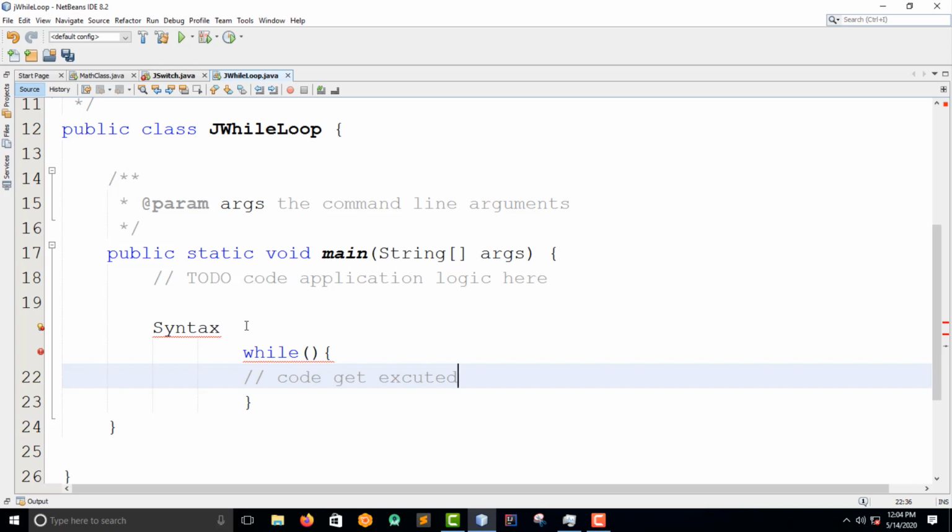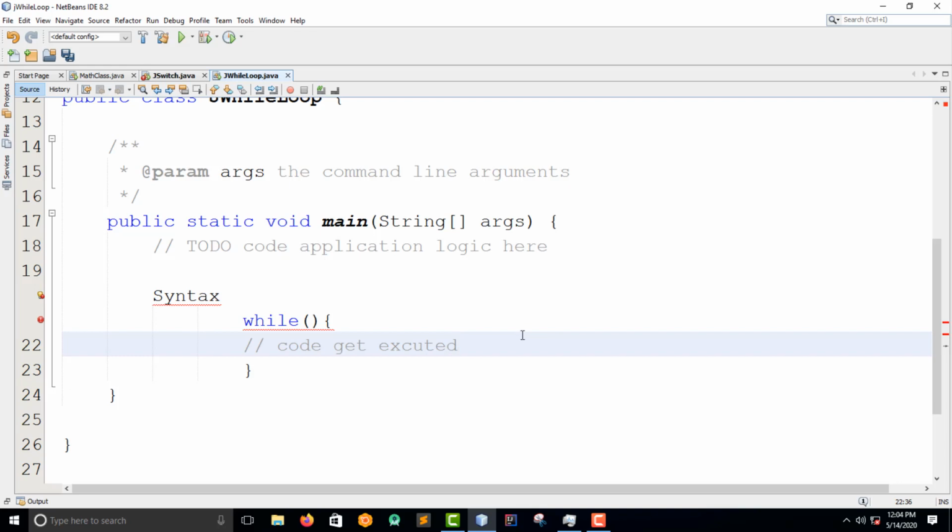Before we do the really practical, what you have to understand is that the while loop loops through the block of code, this block of code here, as long as the specified condition is true. So that is it. I want to do one example, and then we will see how it works.